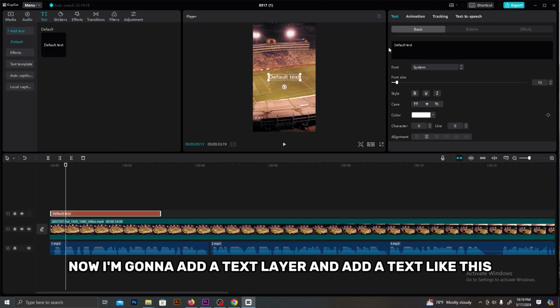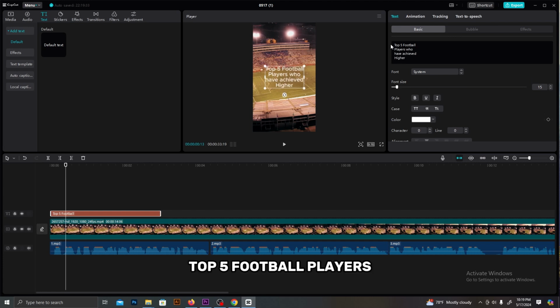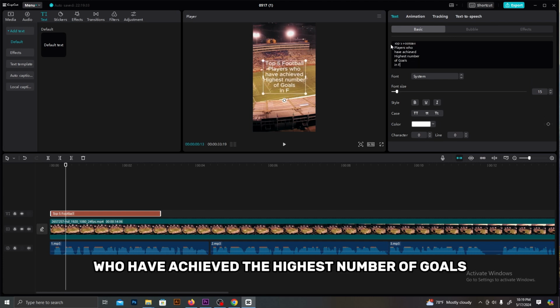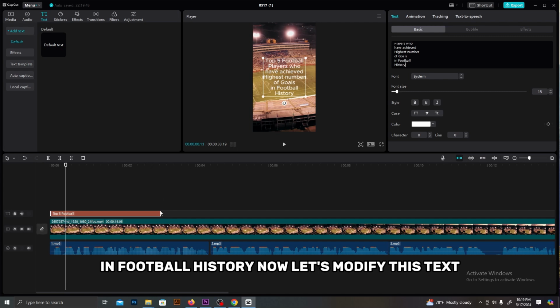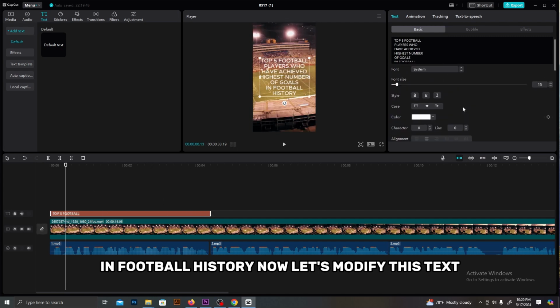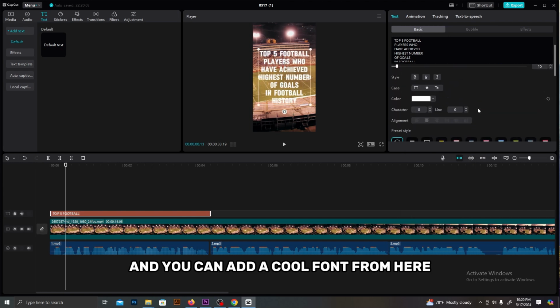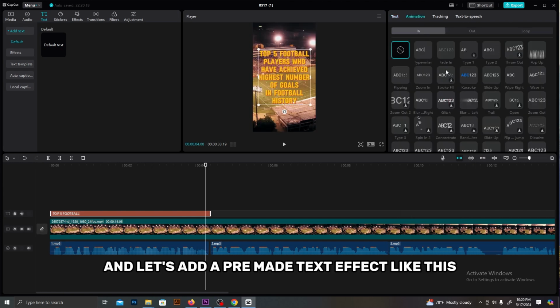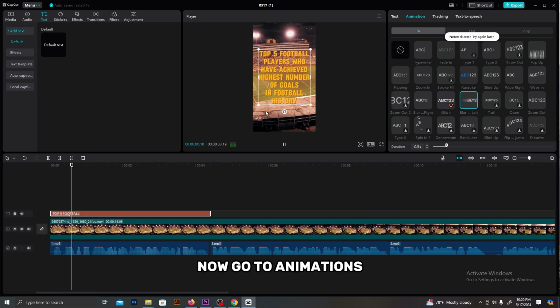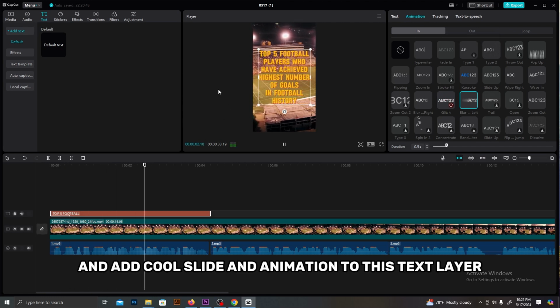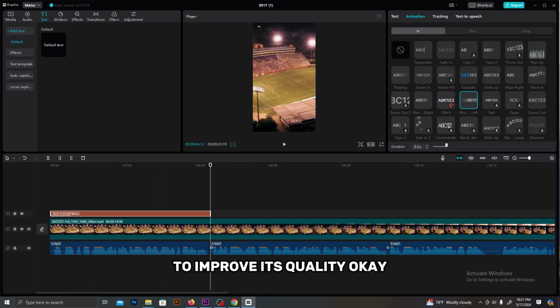Now, I'm going to add a text layer and add a text like this. Top 5 football players who have achieved the highest number of goals in football history. Now, let's modify this text. I'm going to make it all capital. And you can add a cool font from here. And let's add a pre-made text effect like this. Now go to animations and add cool slide and animation to this text layer to improve its quality.